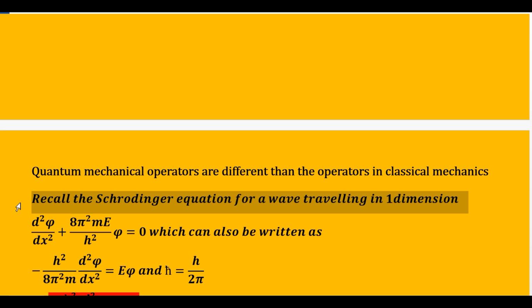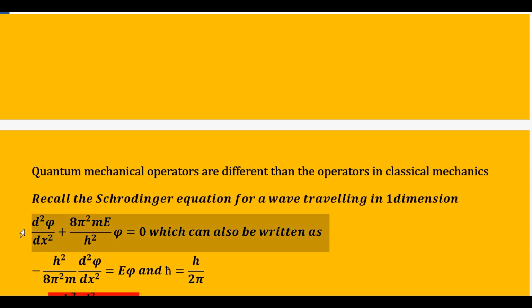We have to recall the Schrodinger equation that most of you would have learned, because I expect that a student trying to learn quantum mechanics at this level has at least studied de Broglie's hypothesis, Heisenberg's uncertainty principle, and finally the derivation of the Schrodinger wave equation, at least for travelling in one dimension.